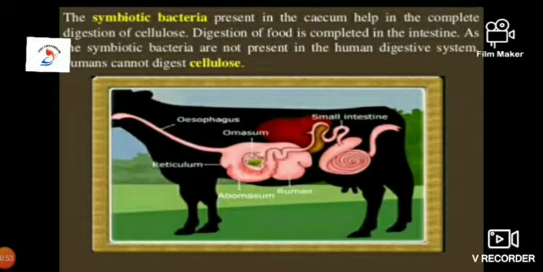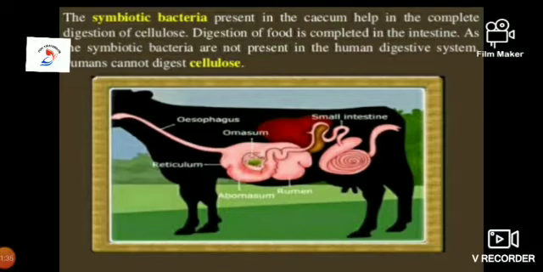Now let's discuss the ruminant digestive system. It's very common to see grass-eating animals like cows and goats chewing leisurely and continuously even when they are not eating. Grass-eating animals such as cows, buffaloes, horses, etc. swallow half-chewed grass quickly and store it in the part of their stomach called the rumen. In the ruminant, there are four chambers: rumen, reticulum, omasum, and abomasum. Now let us see what we mean by rumination.